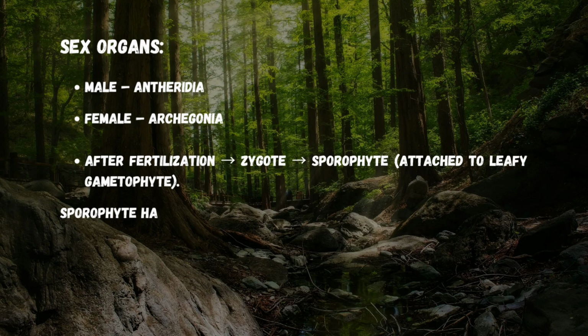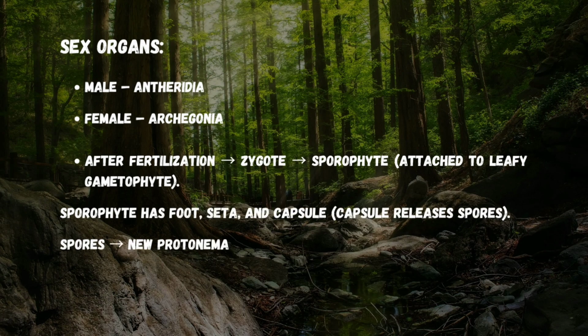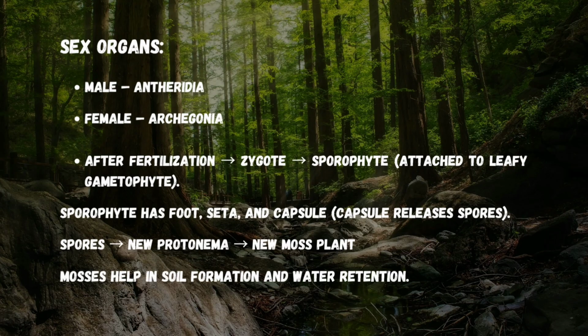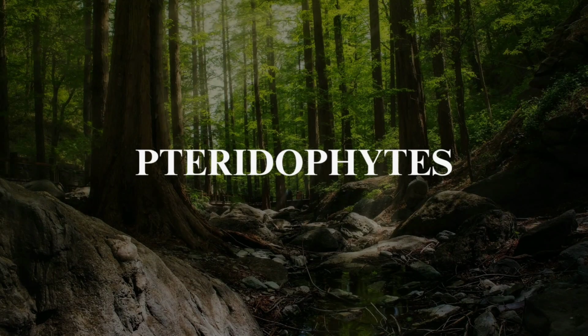After fertilization, the zygote develops into a sporophyte, which remains attached to the leafy gametophyte. The sporophyte consists of a foot, seta, and capsule, and the capsule releases spores. These spores germinate to form a new protonema, which develops into a new moss plant.